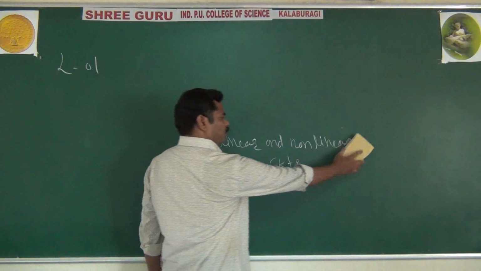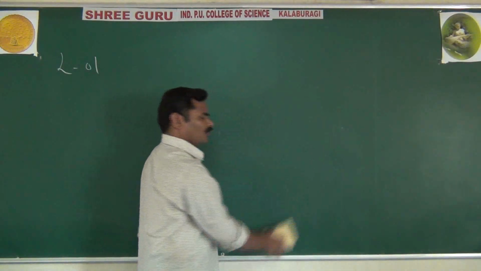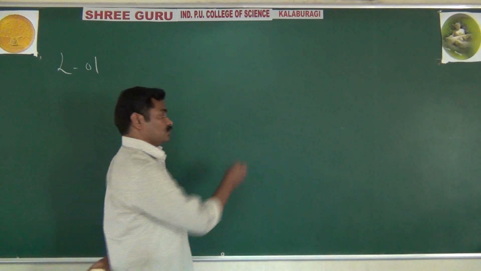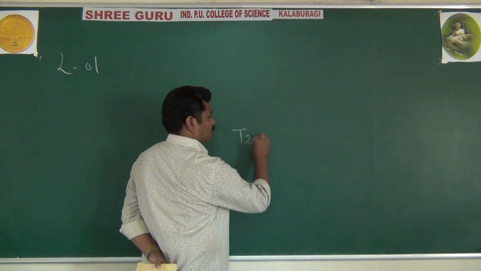Actually, your op-amp consists of transistors, as you know.